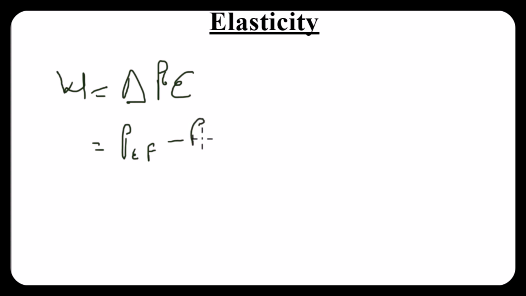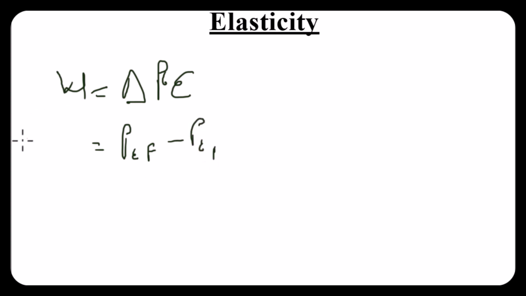But for that of a spring, there's a reason why when you stretch a spring to its maximum elongation that it can take, and then release it, it snaps back to its initial position. That's because it has built up enough potential energy, and the potential energy allows it to snap back to where it wants to be. So how do we calculate such potential energy? We need to know this formula: work done equals the change in potential energy. And the change must mean potential energy final minus potential energy initial.